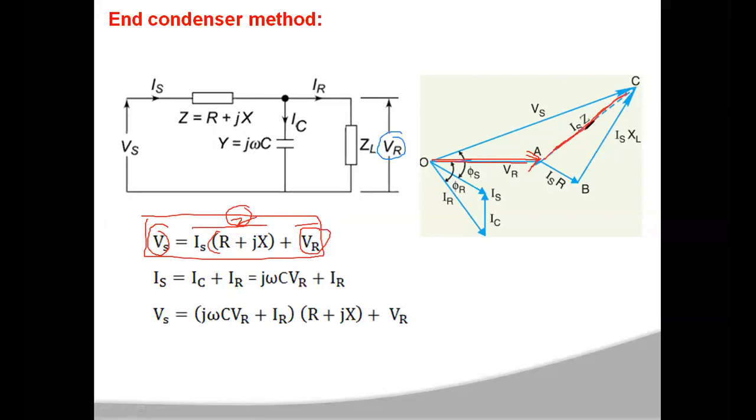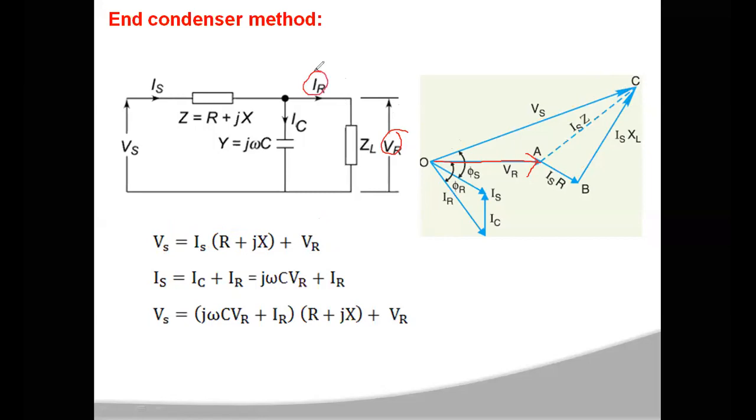This Is into Z is the sum of Is into R and Is into jXL. First you have to consider VR as the reference voltage. When you consider VR as the reference voltage, generally your load will be inductive in nature. So IR will generally be lagging, by an angle phi R with respect to the voltage VR.